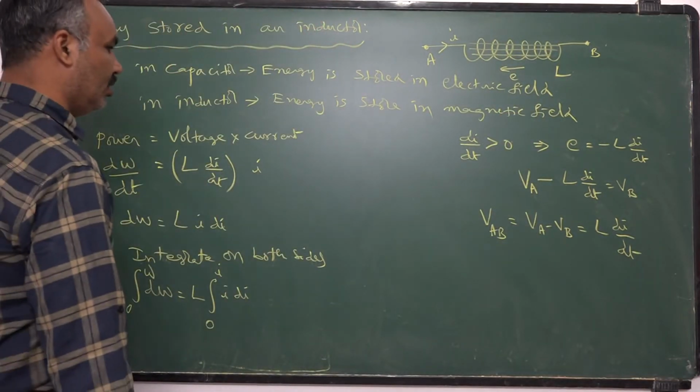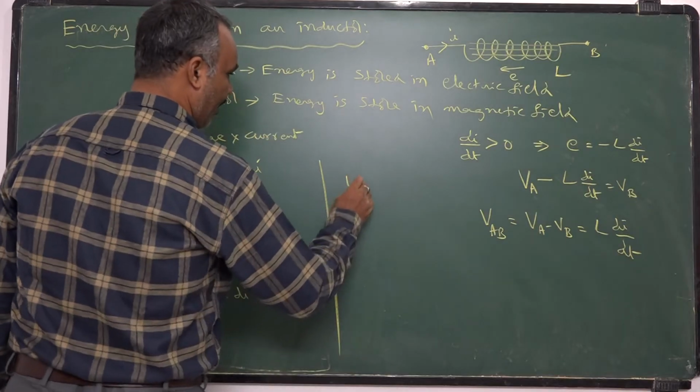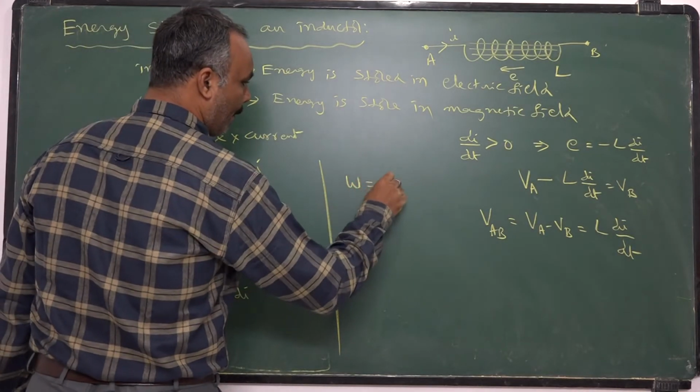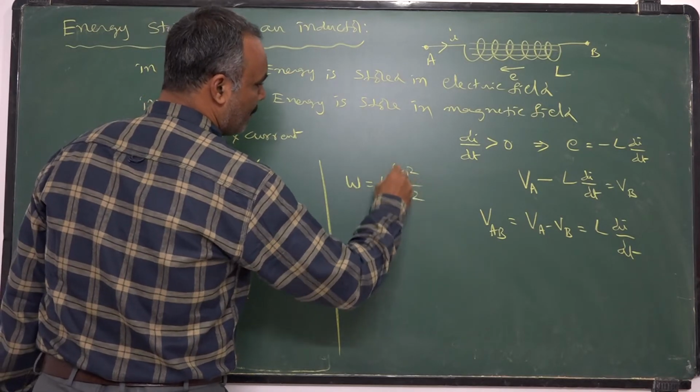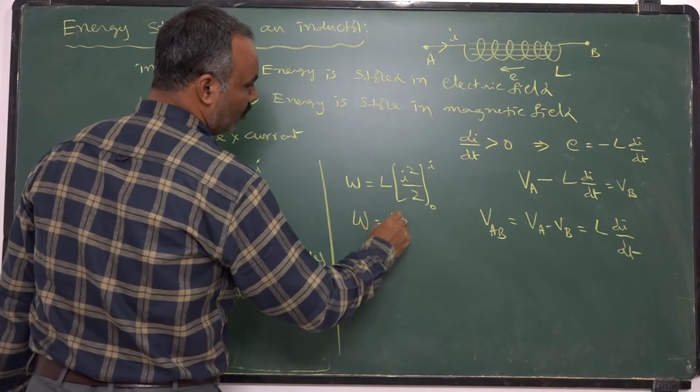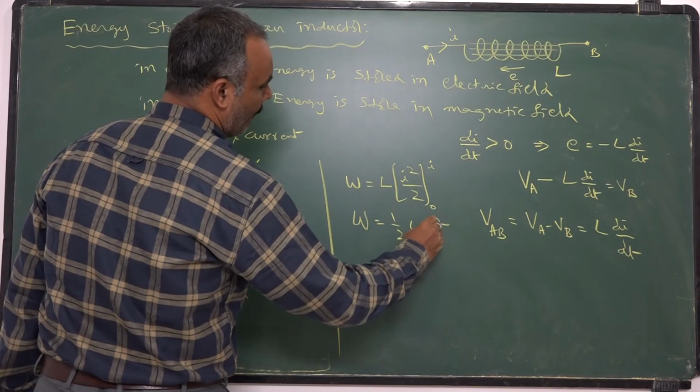So the work done is given by integral dW is W only, L into I square by 2, 0 to I. So W is equal to half Li square.